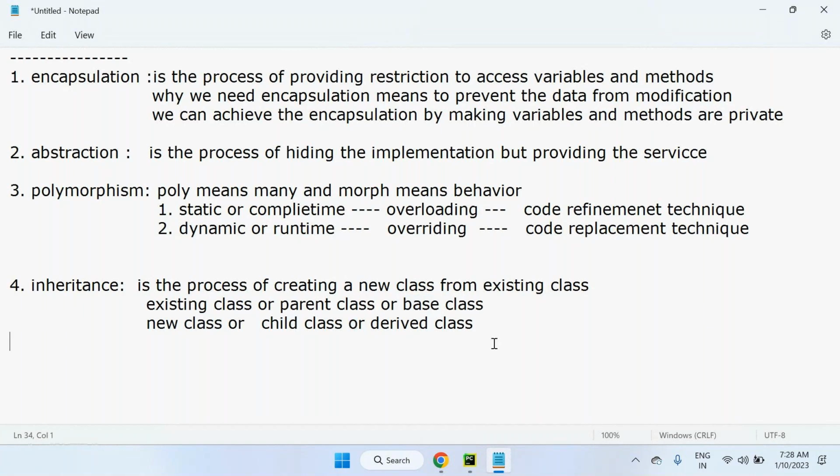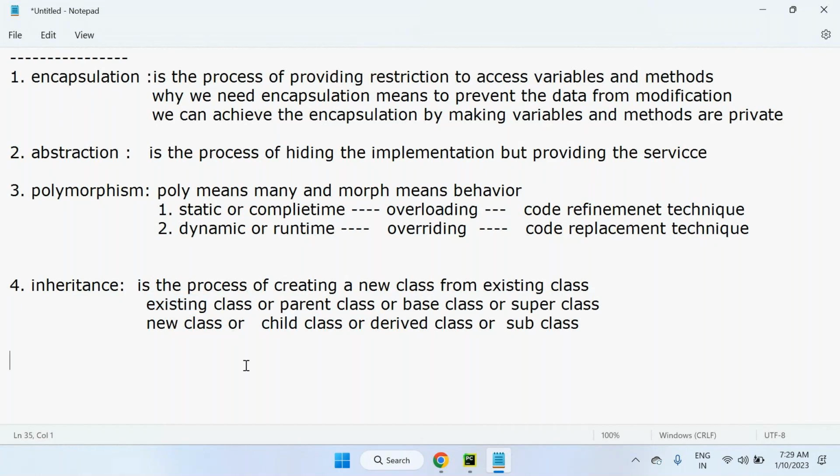One more name is also there: superclass. The combination can be any, but if you say superclass, you have to say subclass. If you say base class, then derived class. If you say parent class, then child class. If you say existing class, then new class.